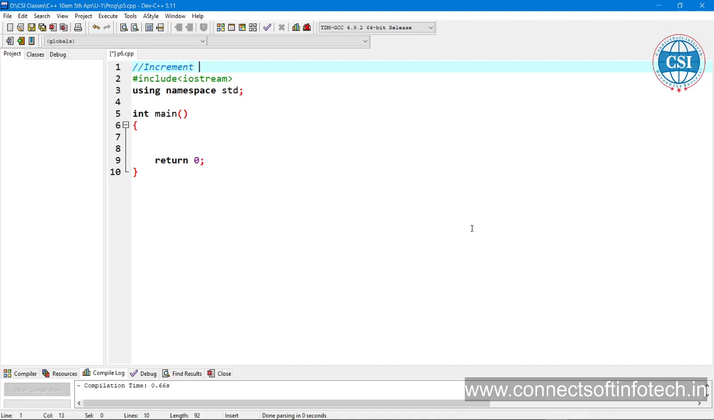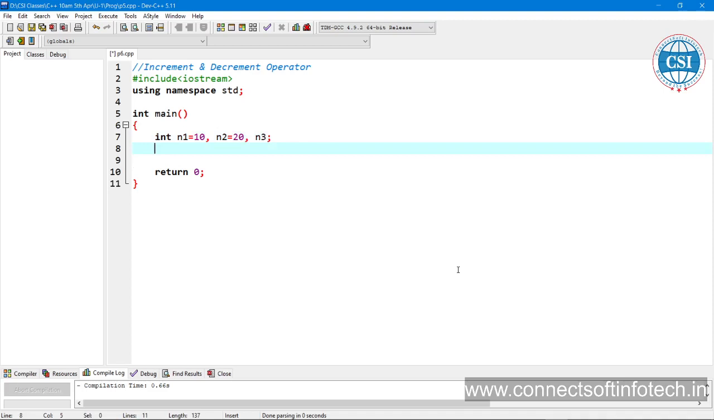Okay, increment and decrement operator. So we are taking variables. Suppose n1 is equal to 10 and n2 is equal to 20, n3 is nothing. Instead of taking a direct value, direct initialization.